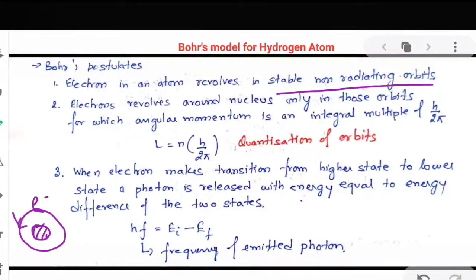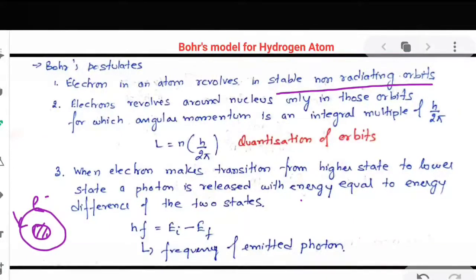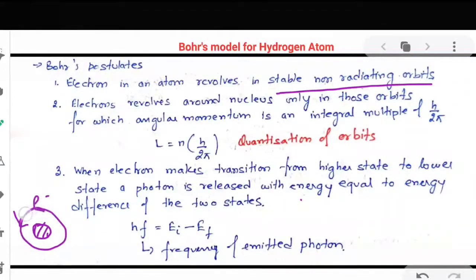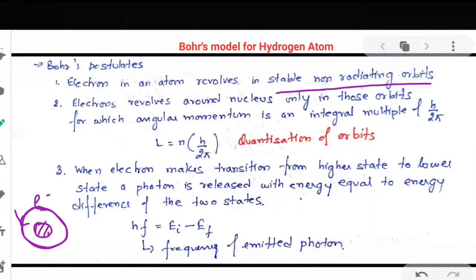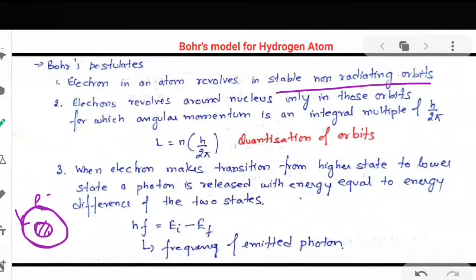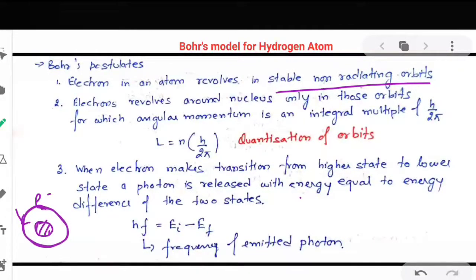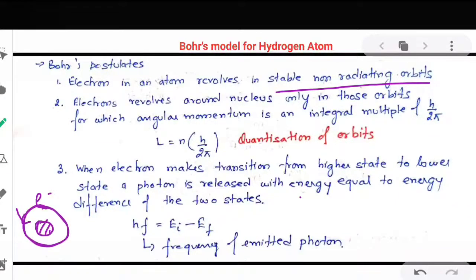Now according to electromagnetic theory, when a charged particle is accelerated, it radiates energy. So if an electron is revolving in a circular path, obviously its velocity is changing. If we assume that the electron is moving with uniform speed, the magnitude of velocity is not changing, but the direction of velocity is changing. That means it is accelerated. Now an accelerated charged particle is going to radiate energy.